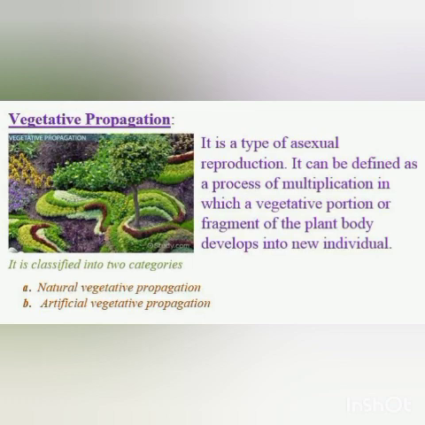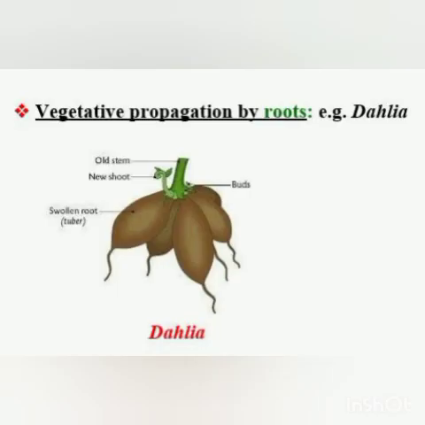Understood? Now here these vegetative organs like roots, stems and leaves bear buds, and these buds are inactive. But when suitable conditions are there, these buds germinate and give rise to a new plant. So some of the methods of natural vegetative propagation are vegetative propagation by roots and vegetative propagation by stems. You can see in the slide.